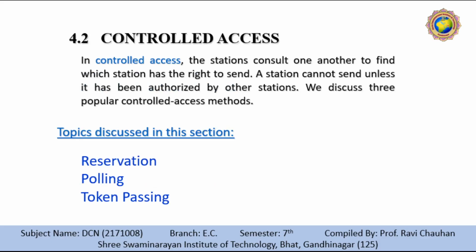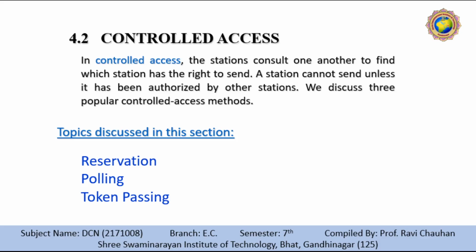In controlled access, the stations consult one another to find which station has the right to send. A station cannot send unless it has been authorized by other stations. We discuss three popular controlled access methods, as you can see: reservation, polling and token passing. So it is one type of mechanism which controls the access method.